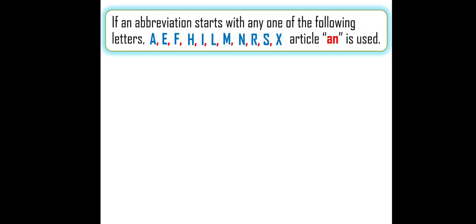Next, third rule. What is third rule? If an abbreviation starts with any one of the following letters, A, E, F, H, I, L, M, N, R, S, X, article an is used. I think many of you did not understand. If an abbreviation starts with any one of the specified letters as a starting letter, then an is used. I think many of you don't know abbreviation. What is abbreviation?